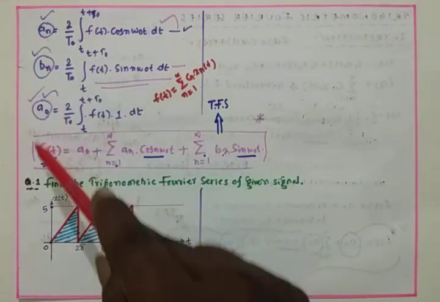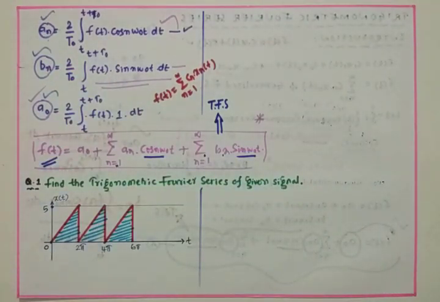So by making use of these three equations, we can get a naught, an and bn. After knowing a naught, an, bn, we can easily obtain the trigonometric Fourier series, such as f of t is equal to a naught plus sigma n equals 1 to infinity an cos n omega naught t plus sigma n equals 1 to infinity bn sin n omega naught t.